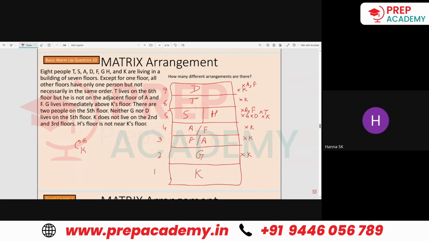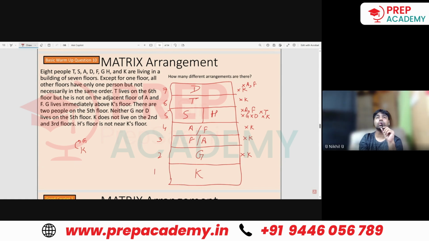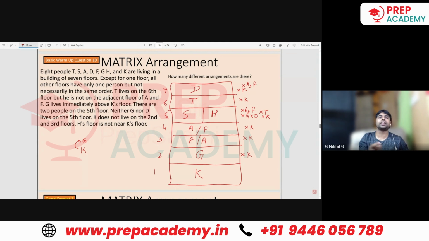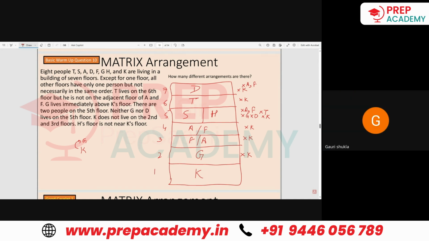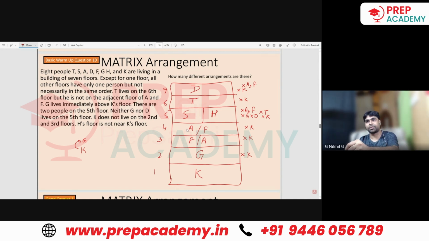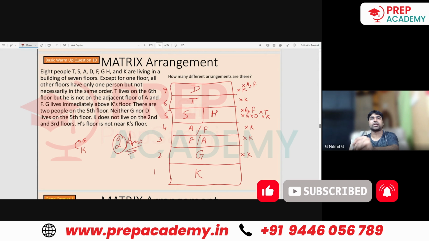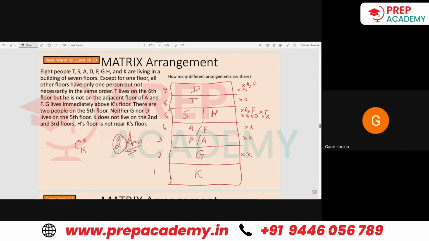Sir, but doesn't it mention that on one floor no one lives? No, it is mentioned just the opposite. It is mentioning that there are 7 floors but 8 people, so more than 1 person lives on a floor, and that is the 5th floor we are talking about. So how many arrangements are there? 2. Yes, because of AF and FA, there will be two arrangements, and that would be your answer. Understood now?